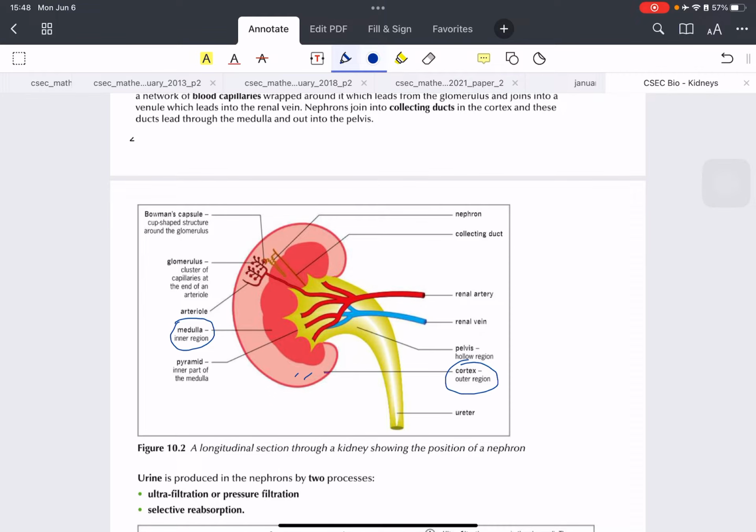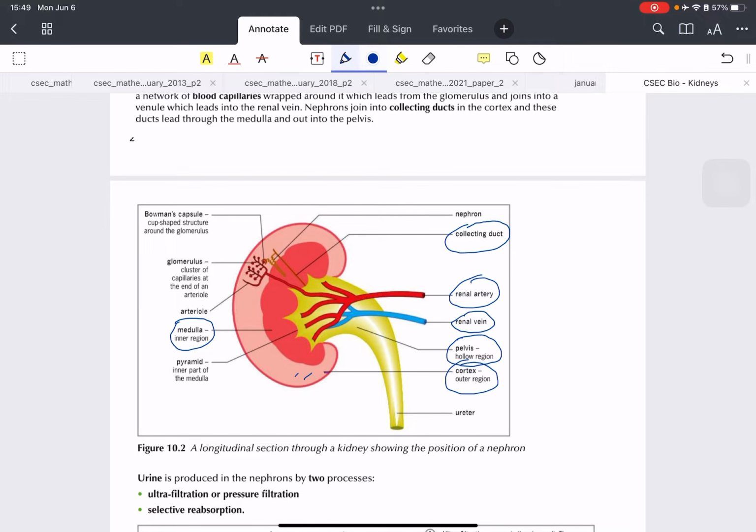Now in the kidney we also have more structures. We have the pelvis, which is a kind of hollow region that contains the renal artery and the renal vein. The kidney is a living structure. It needs to be supplied with blood through the renal artery and also the vein. We also have the collecting duct, which collects the urine after it has been processed by the kidney.